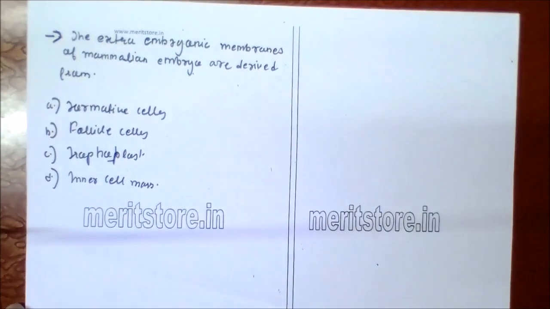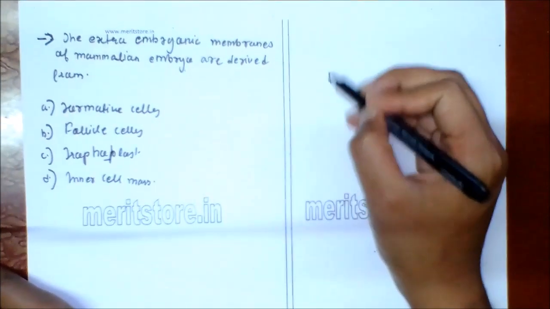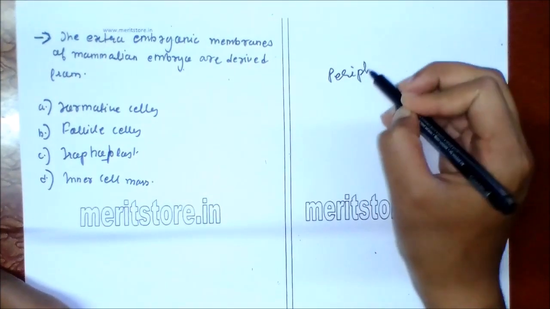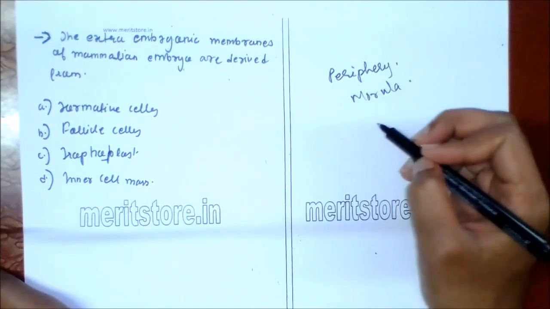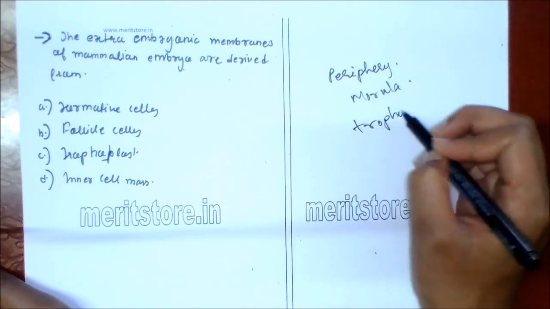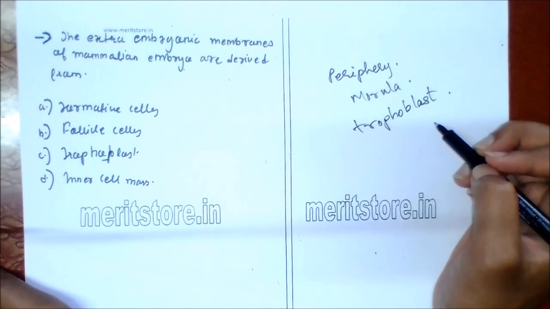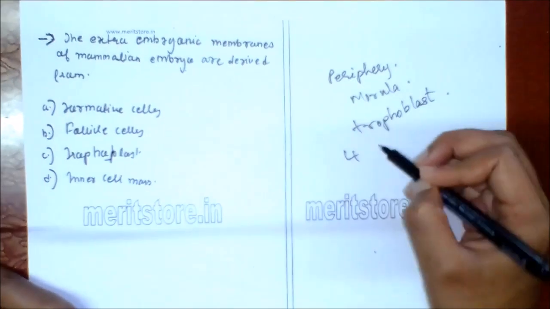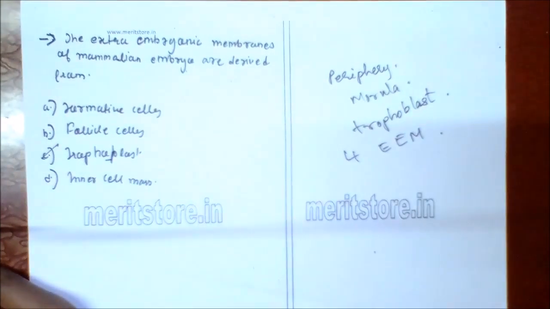The extraembryonic membrane of the mammalian embryonic sac are derived from A. Formative cells, B. Follicle cells, C. Trophoblast, D. Inner mass cells. The cells in the periphery of the morula become the trophoblast or trophoectoderm cells, which later produce four extraembryonic membranes. Option C is the correct answer.